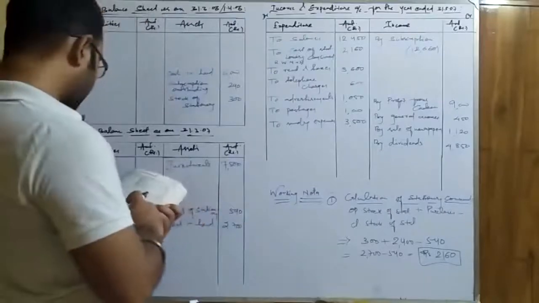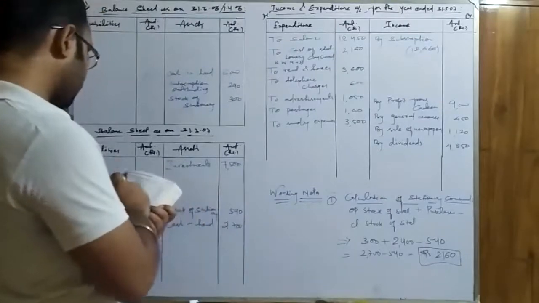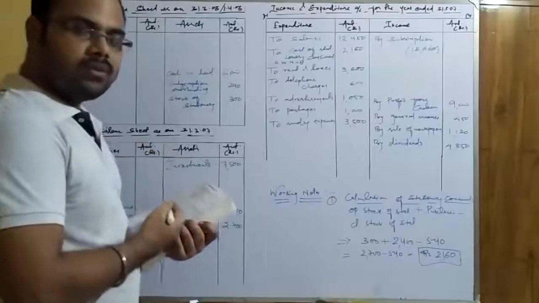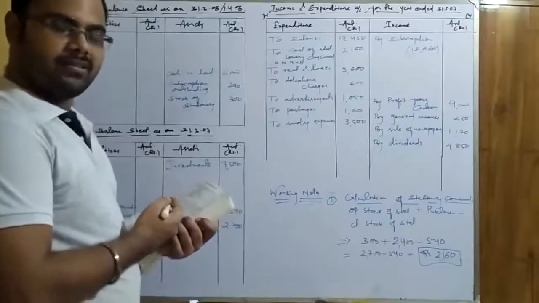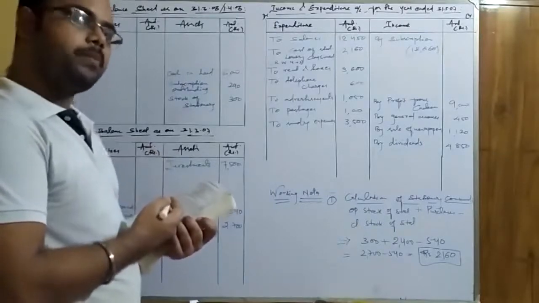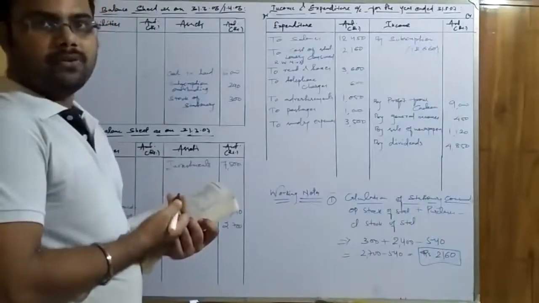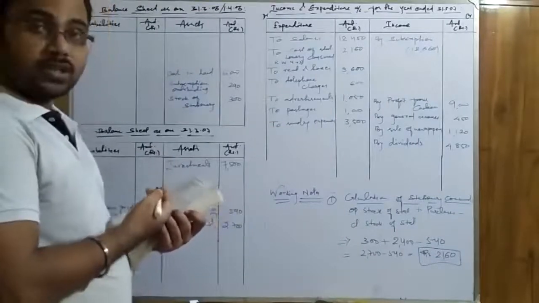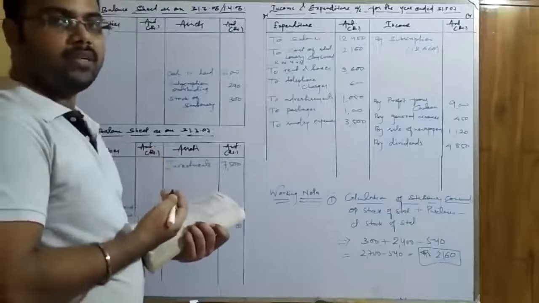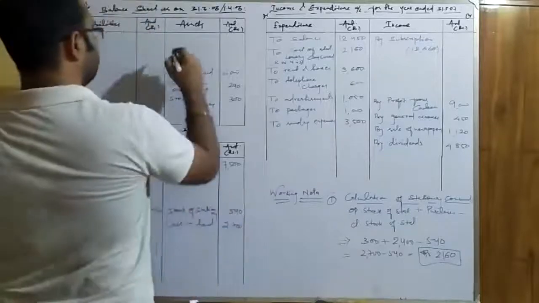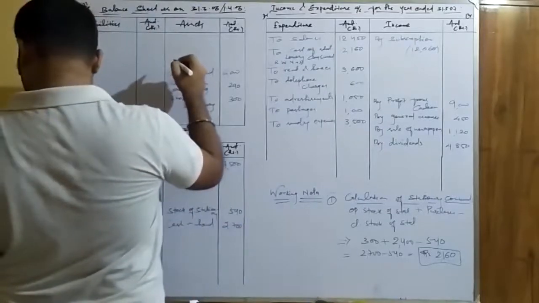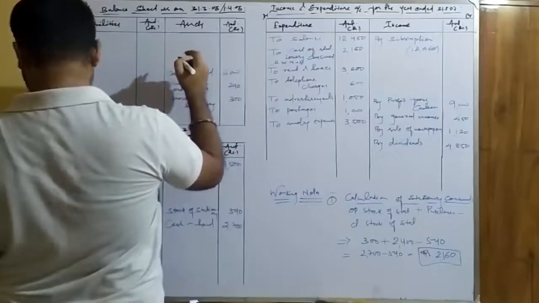Now let us move to the third adjustment, that is cost of building, 60,000. As I told you, since the value of building is not given in the receipt and payment account, it may have been purchased in the previous year or any of the previous years. Okay, so let us post it in the opening and closing balance sheet both. So the value of building is 60,000.